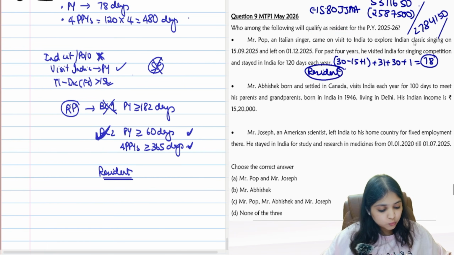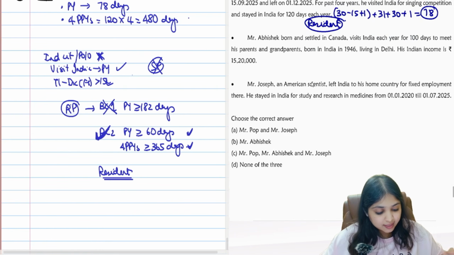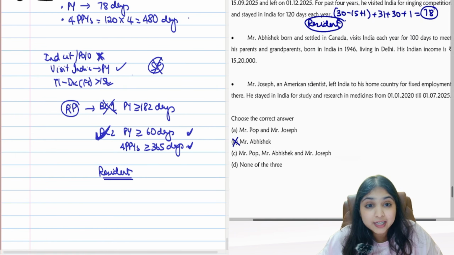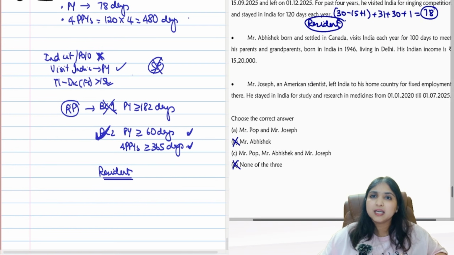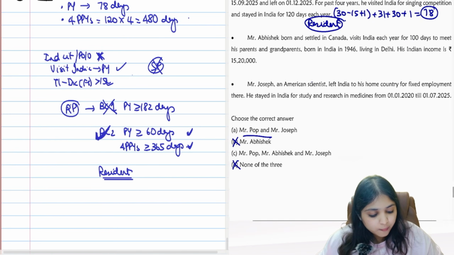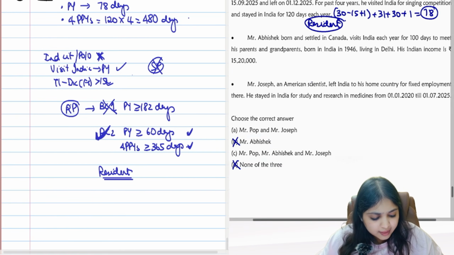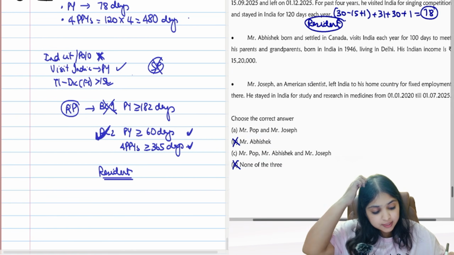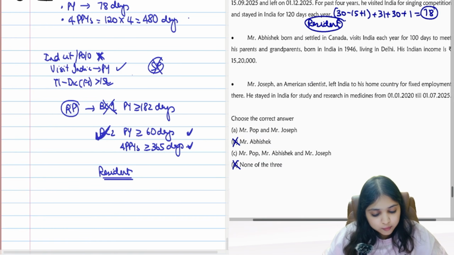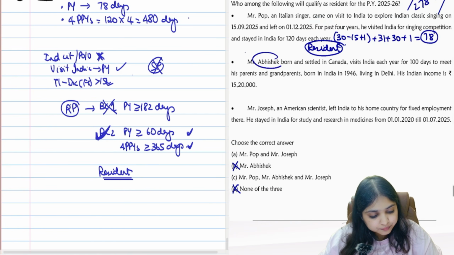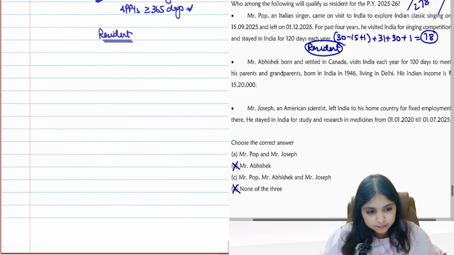Okay, guys. So which means, can I say here itself, option B can't be the answer, option D can't be the answer? Option B doesn't have Pop, option D says none of the three. So it can either be option A or option C. Now, come to Mr. Abhishek, the second person. Abhishek.